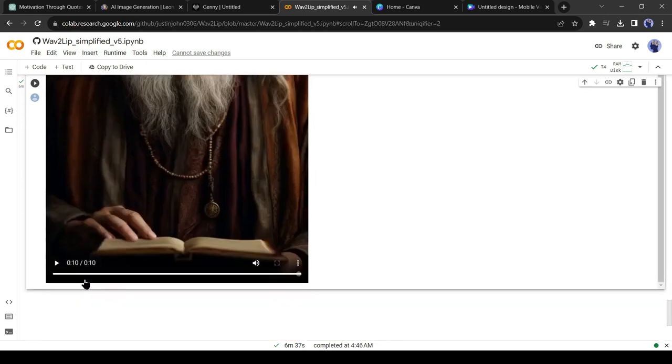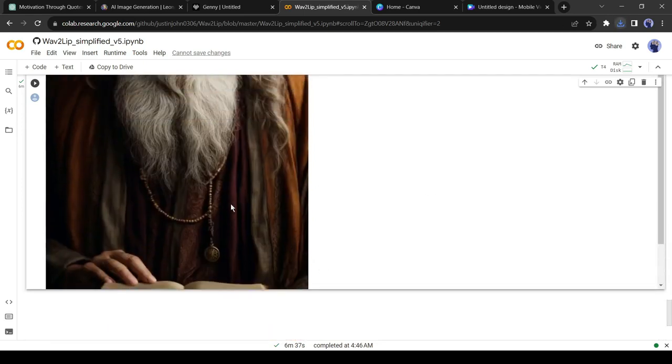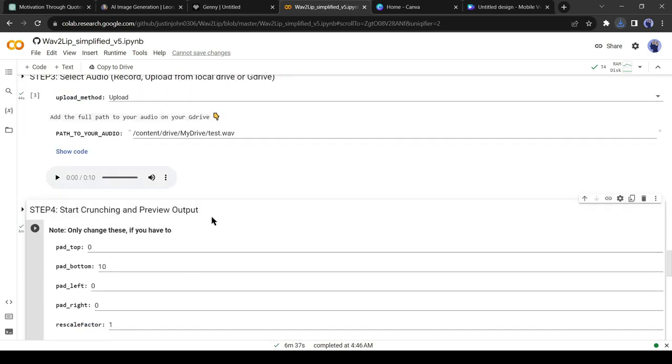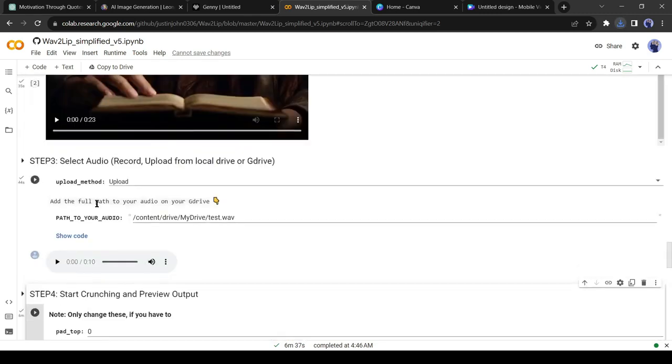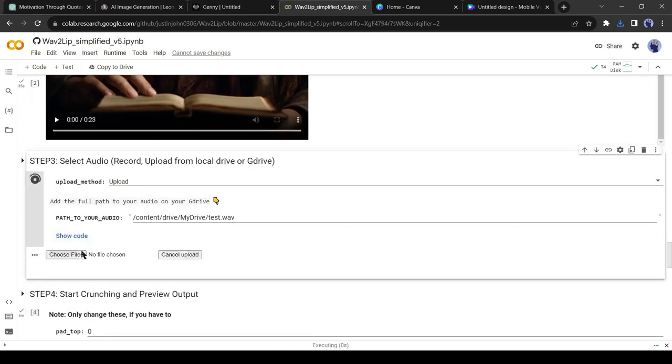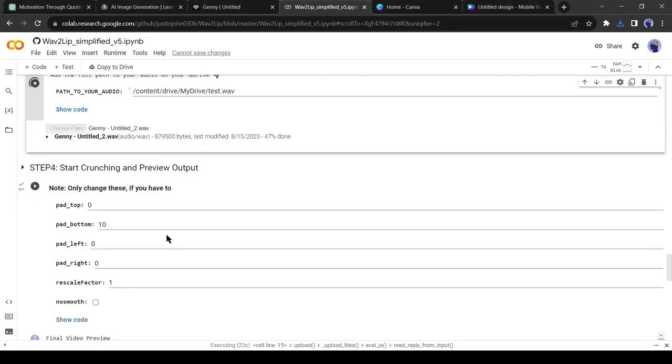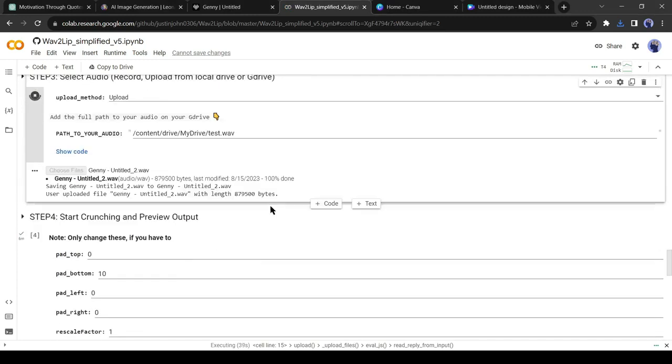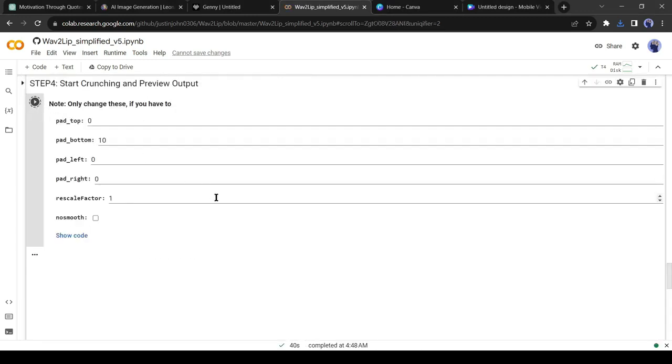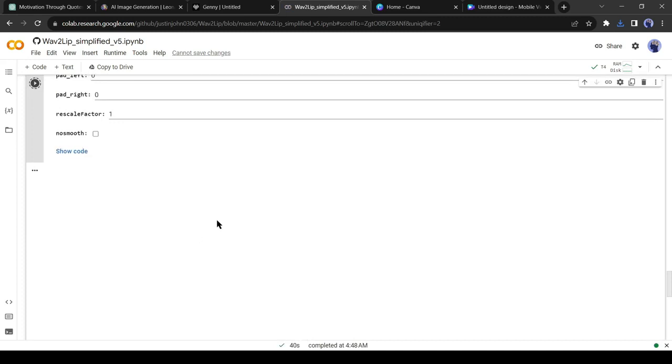For downloading the final product, click on the 3-dot menu and select Download. And the video will save on your device. Now for generating the second quote, go to step number 3, which means the audio section. Hit the Run button again. Now upload the second audio file. And then hit the Run button of step number 4. Do it again and again with all your audio files.